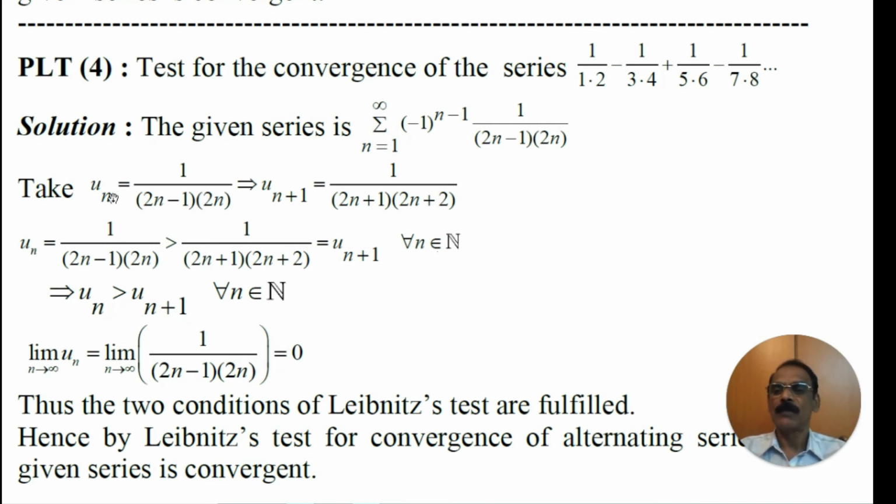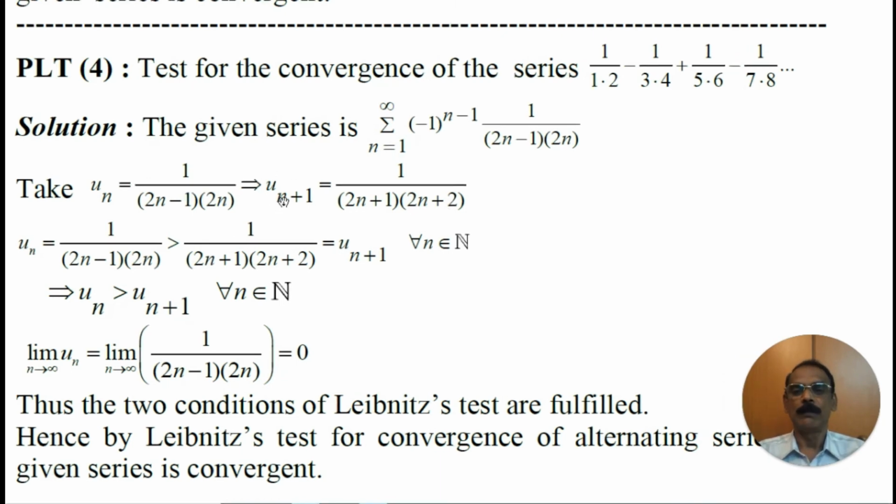What is un plus 1? Just replace n by n plus 1 in un. Therefore, un plus 1 becomes 1 divided by, when you replace n by n plus 1, 2 into n plus 1 minus 1. That is 2n plus 2 minus 1, that is 2n plus 1. Replace n by n plus 1 here, it becomes 2 into n plus 1, that is 2n plus 2. Therefore, un plus 1 becomes 1 divided by 2n plus 1 into 2n plus 2.